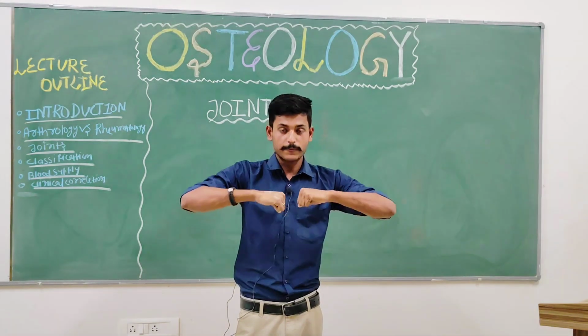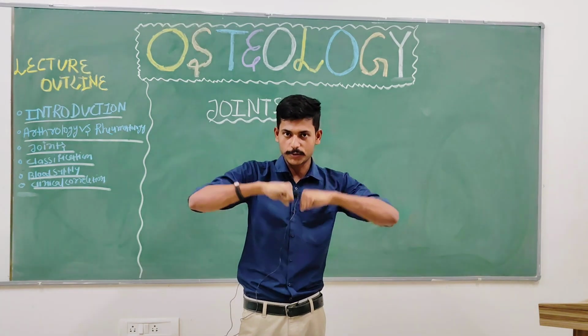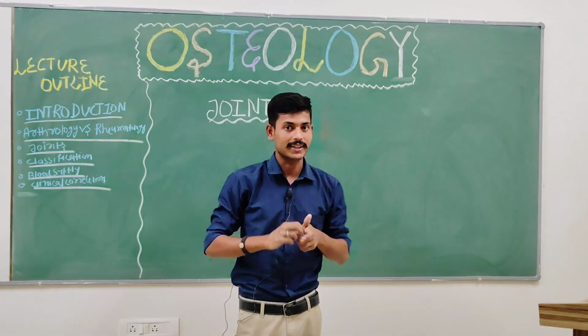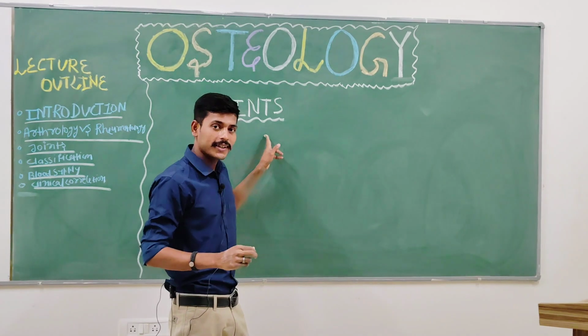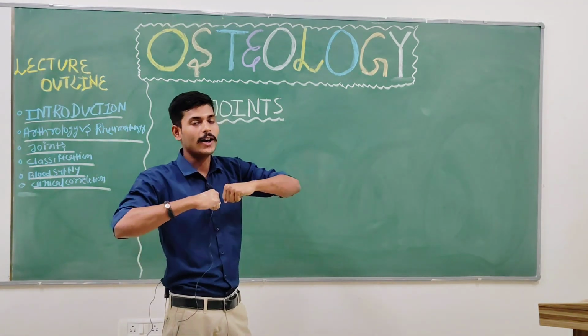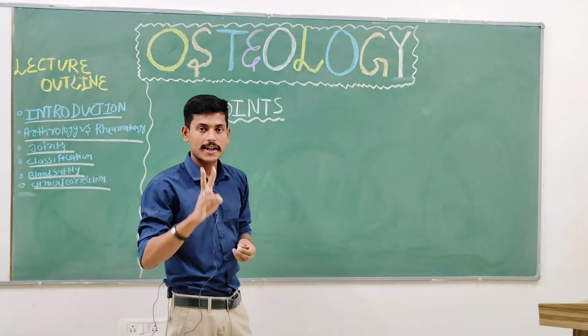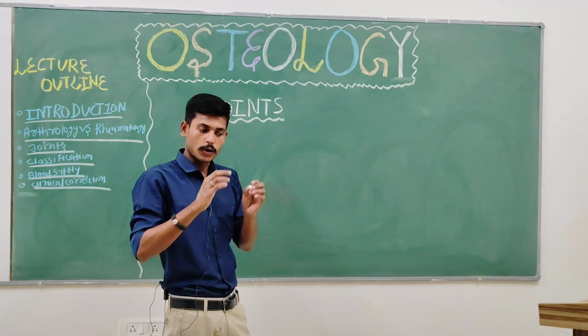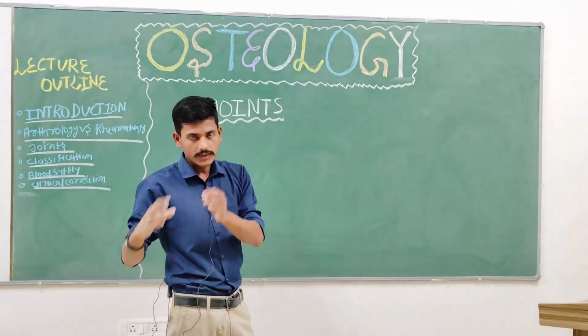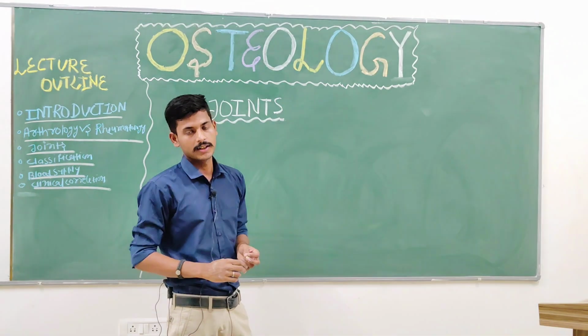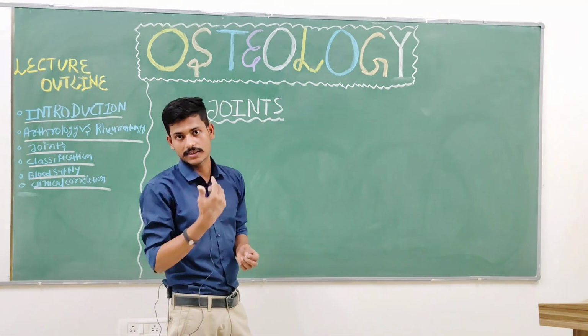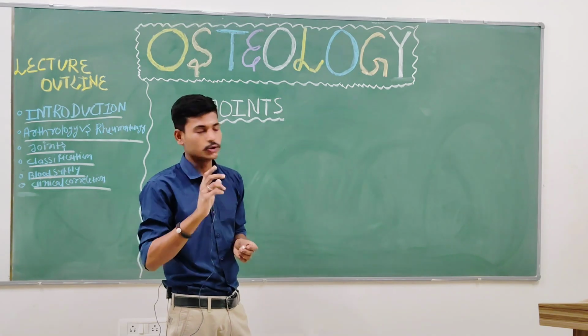It means the fusion, the fusion between two things. Exactly. The joint in the context of bones is a point of contact, the contact between two bones, or between bone and cartilage, or between bone and our teeth. This is called a joint.